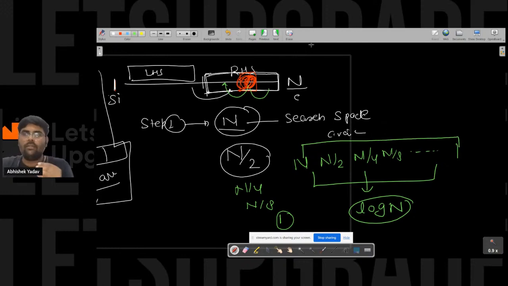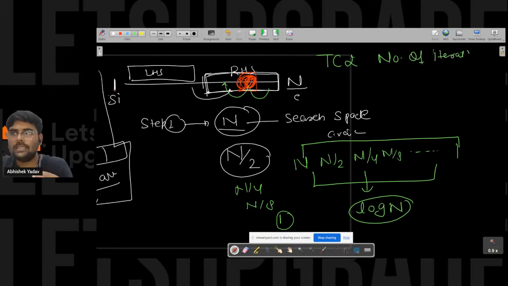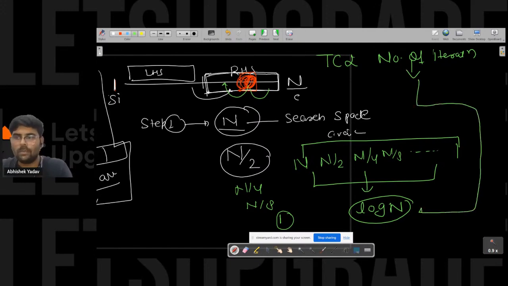What we have discussed is that time complexity is directly proportional to the number of iterations. Number of iterations means how many times I have to execute the body of the loop, and here I have to execute the body of the loop log n times. So this is about the time complexity of binary search.